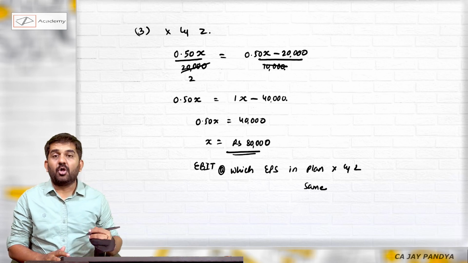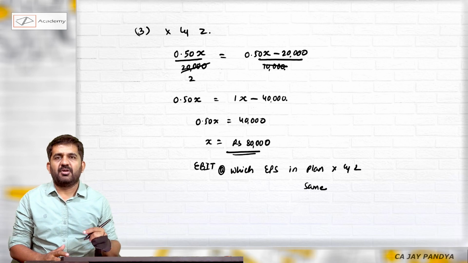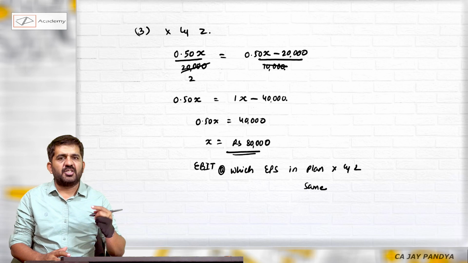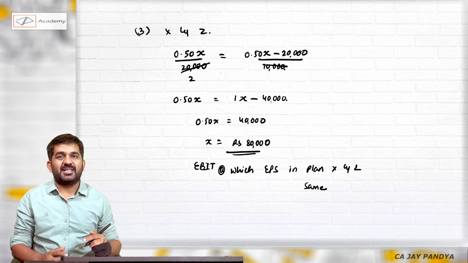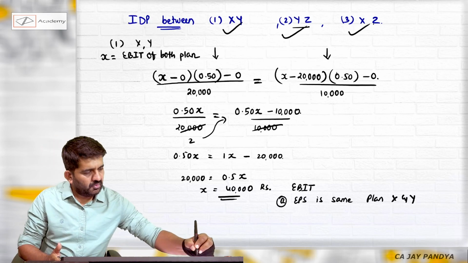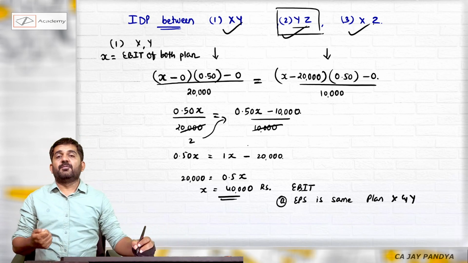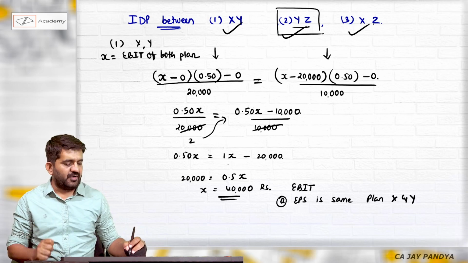So we have solved all three questions. First was to find out EPS. Second was to find out level of EBIT at which EPS is 0 in all three plans. We have found out financial break-even point. And in third question, we had to find out indifference point. But as there are three plans, we found out combination of plans for indifference point, and we understood in this there is no indifference point. There is no level of EBIT at which EPS will be same in plan Y and plan Z.